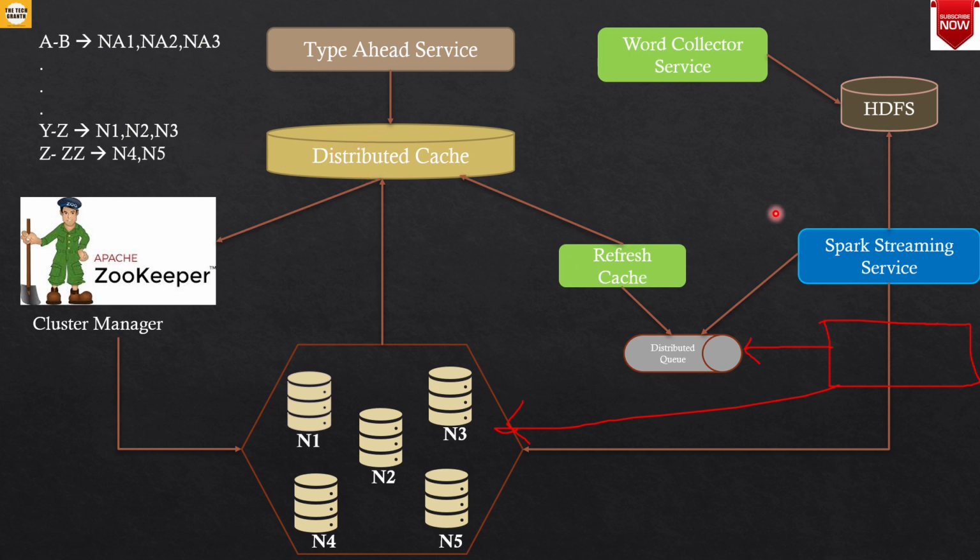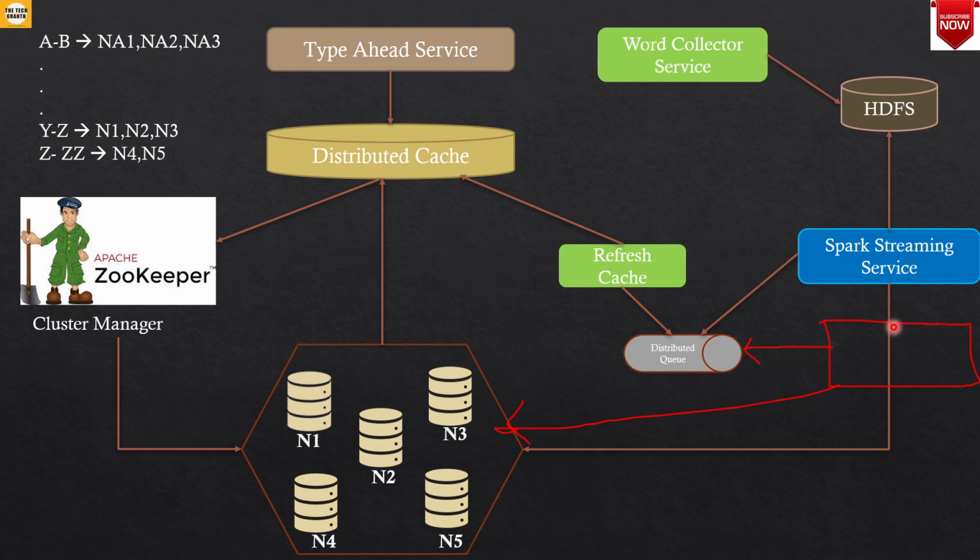And this part of the service where we have to do Spark streaming and we have to build the trie again should not be very frequent. It should not be like every time a search is made you go and update the trie. That will make the system very slow, because when you update the trie, this node will be blocked when you are writing it.